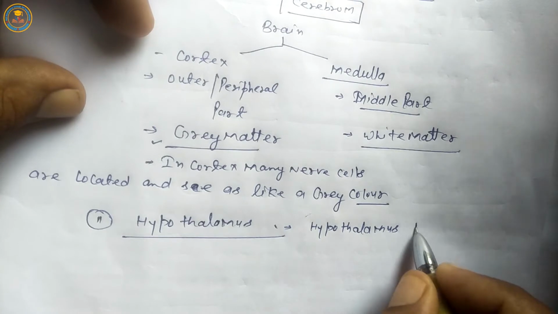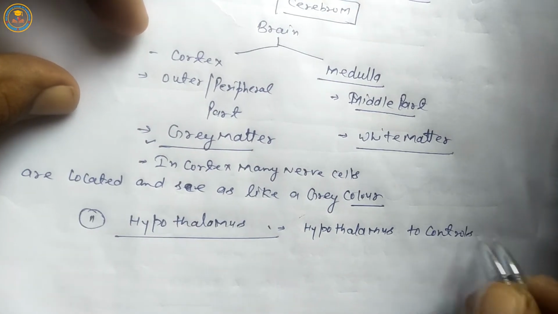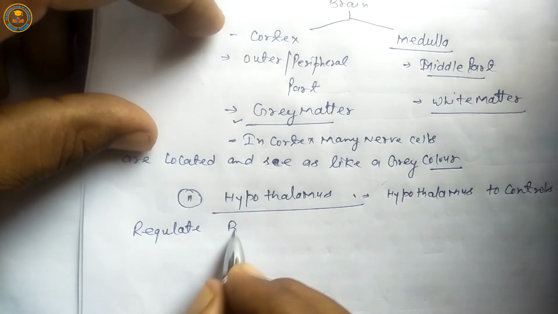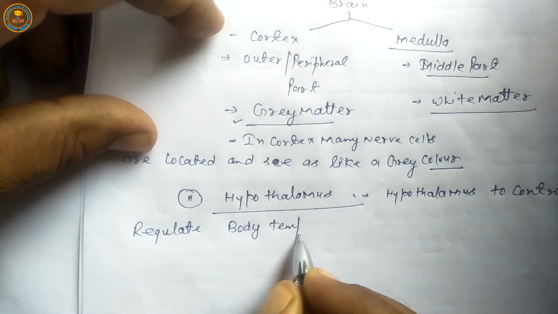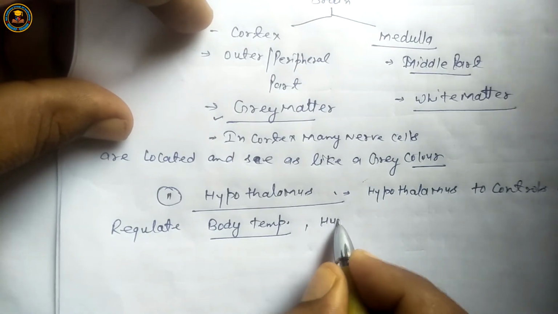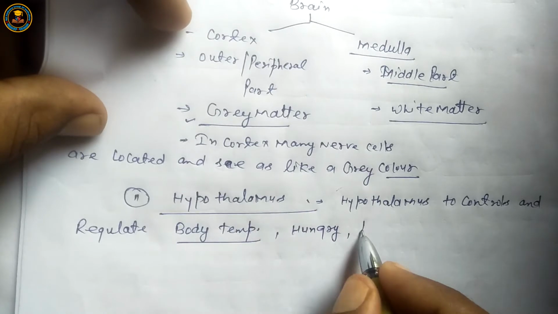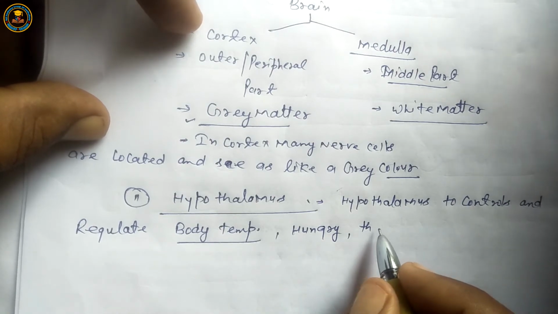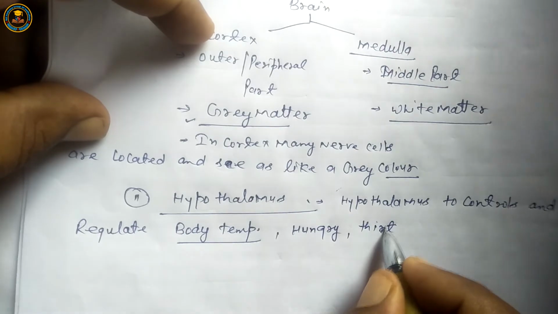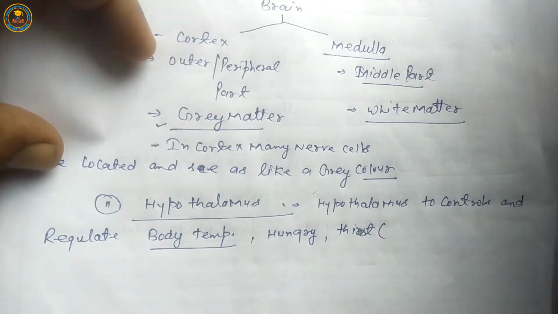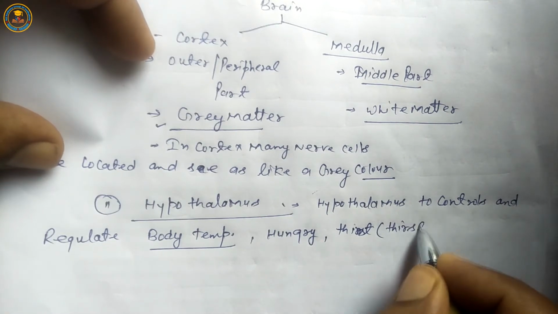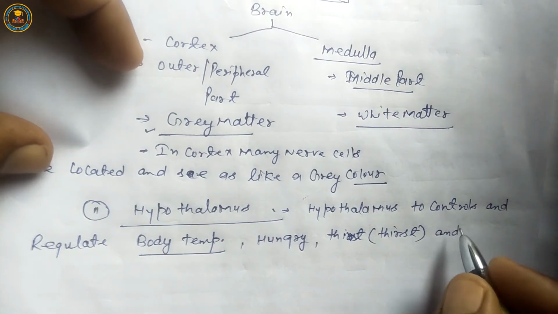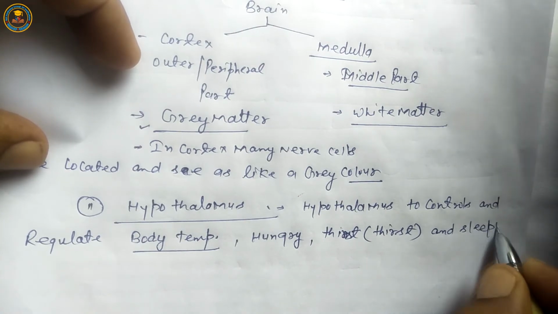Hypothalamus controls and regulates body temperature, hunger, thirst, and sleeping.